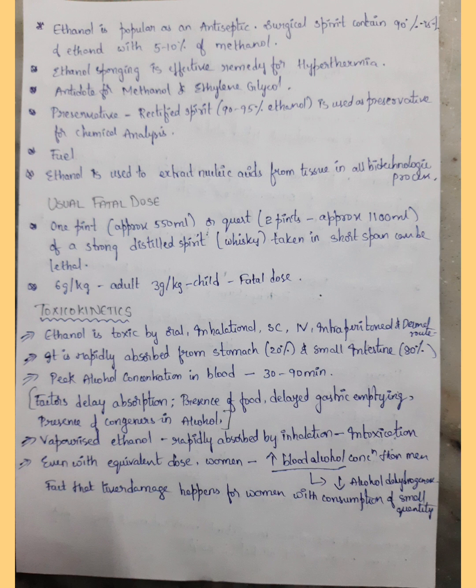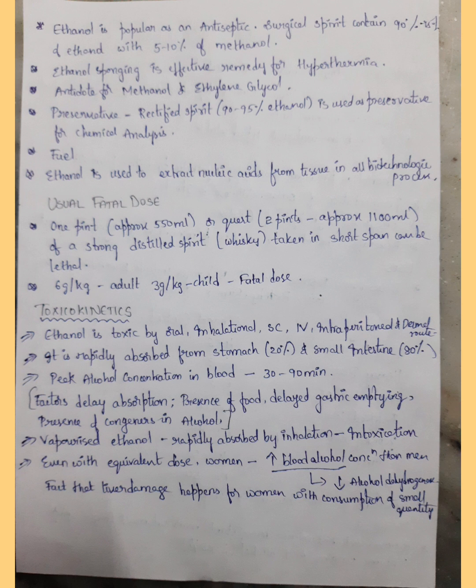Toxicokinetics means how ethanol is absorbed and metabolized. Ethanol is toxic by oral, inhalation, subcutaneous, intravenous, intraperitoneal and dermal routes. It is rapidly absorbed from the stomach: 20% of absorption takes place from the stomach and 80% from the small intestine. The peak plasma concentration is reached within 30 to 90 minutes after consumption of the last dose. Factors that delay absorption include the presence of food, delayed gastric emptying, or the presence of congeners with alcohol.